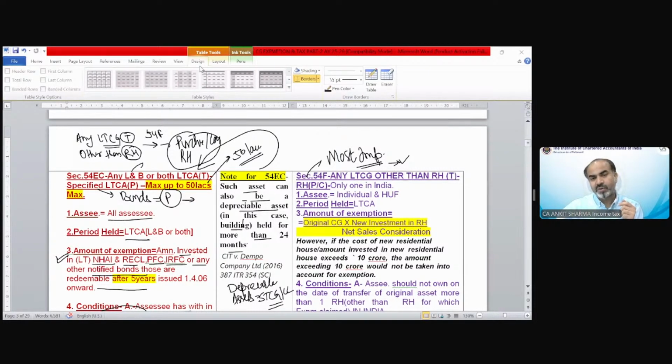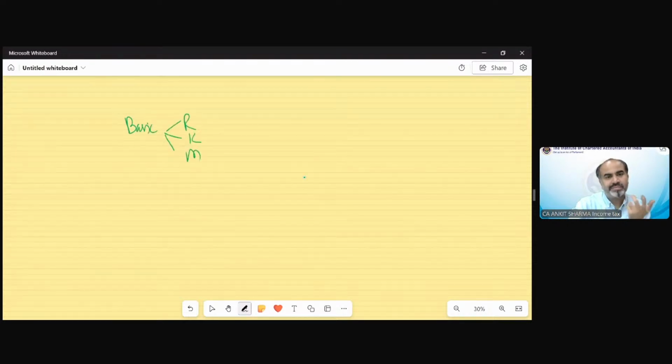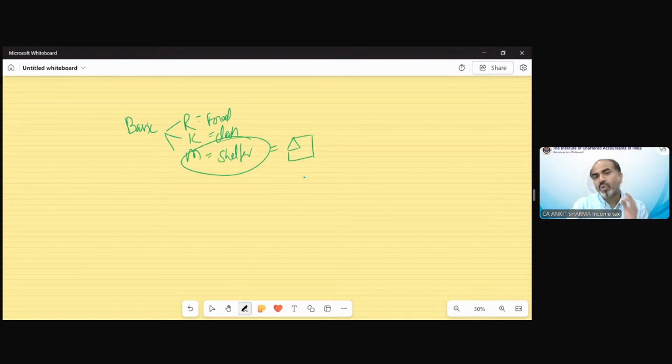We have three basic human necessities: roti, kapda, aur makan, that is food, clothing, and shelter. We are talking about shelter. Our government wants that everybody should have a shelter of their own. So for that purpose, we have technically made two sections for investment in schemes, section 54 and section 54F.